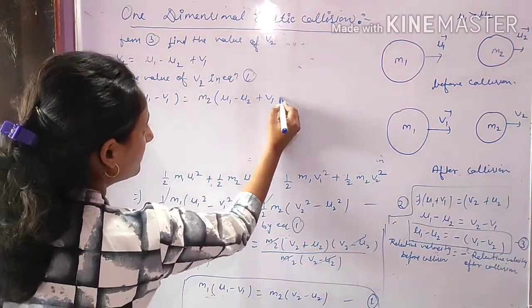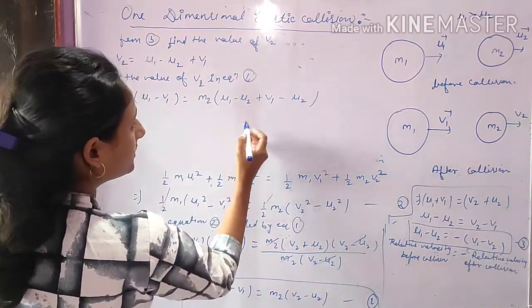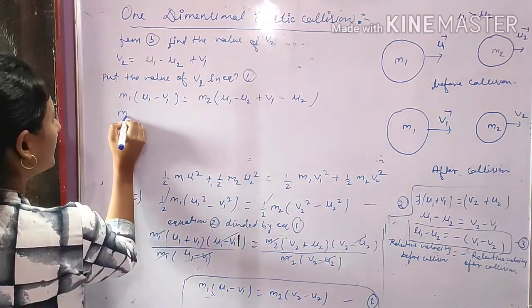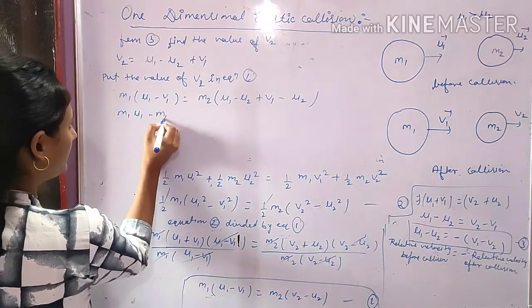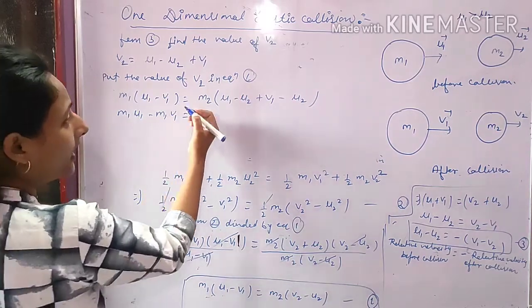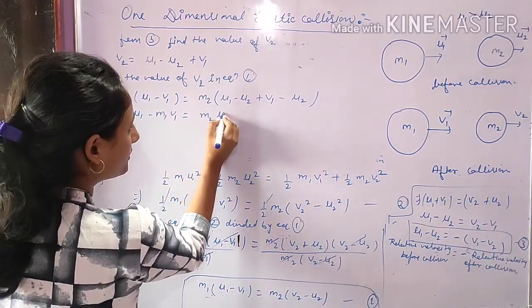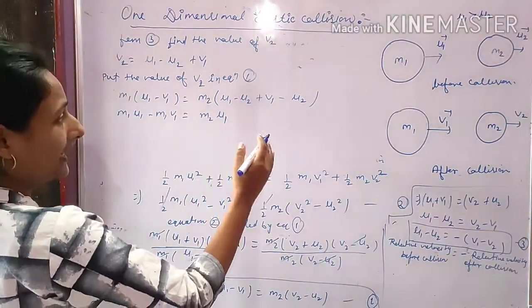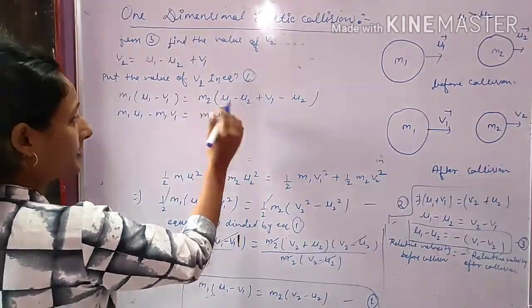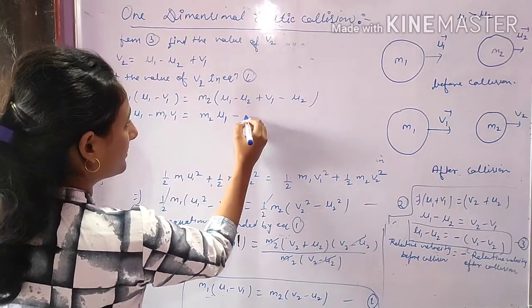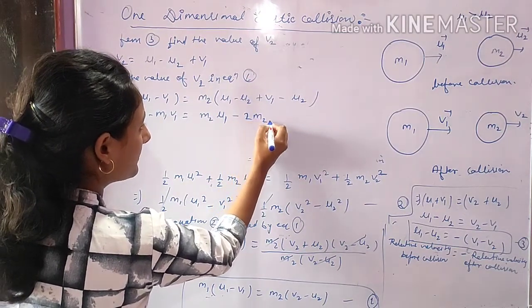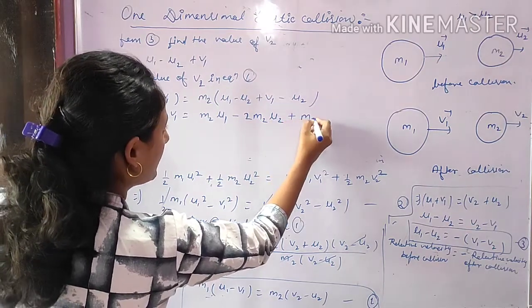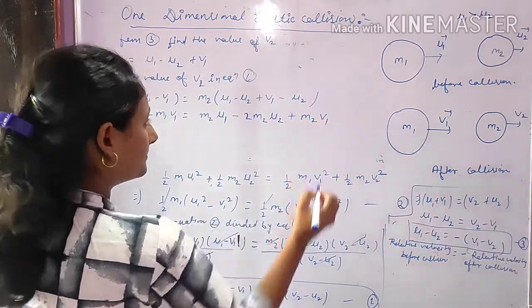So here we write m1 u1 minus m1 v1 is equal to m2 u1 minus m2 u2 minus m2 u2, so minus 2 m2 u2 plus m2 v1.